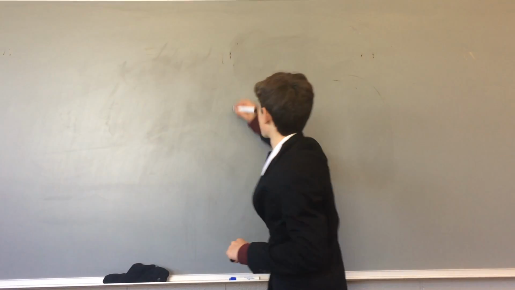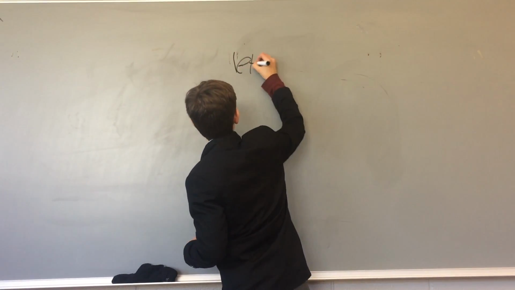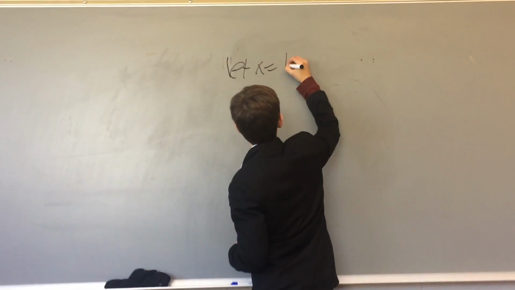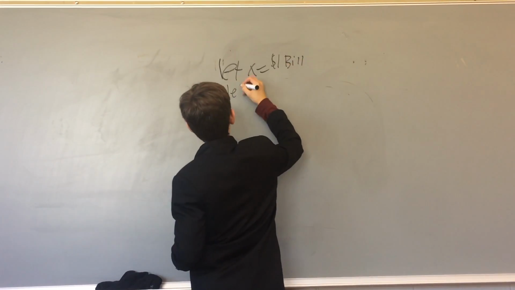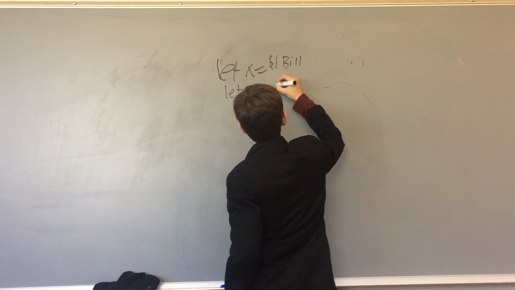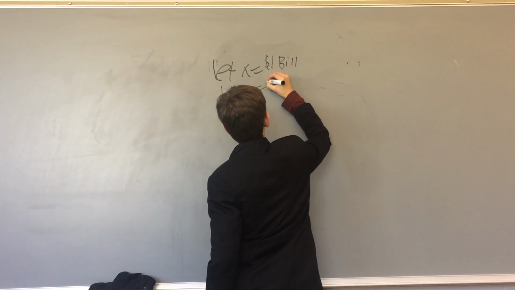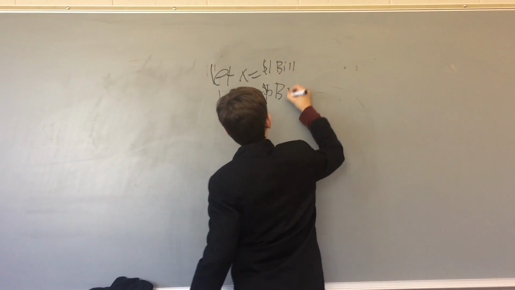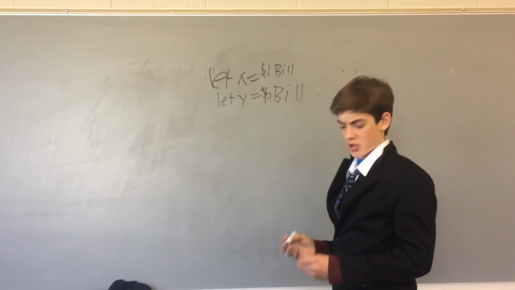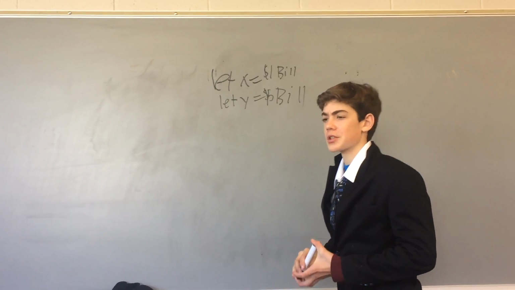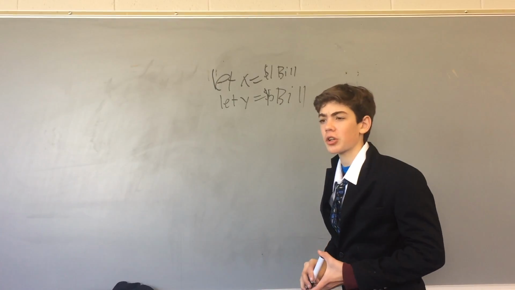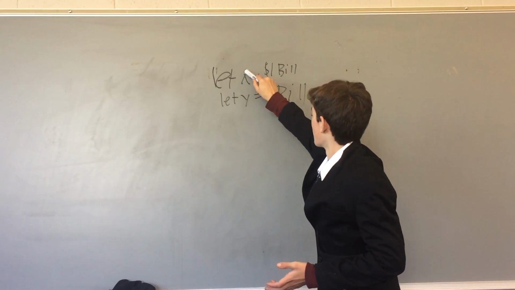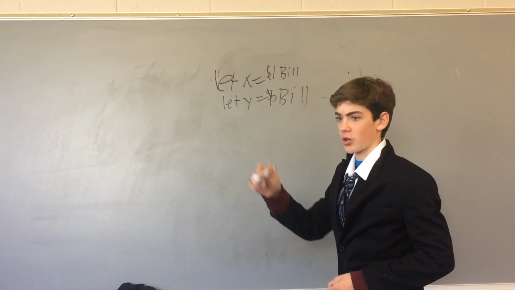Okay, so this is a word problem, so what we're going to need to do is define our variables. So let x equal $1 bill, let y equal $5 bill, and we need to make our two equations. Since there are 6 bills in all, the $1 bills and the $5 bills equal the total number of bills.